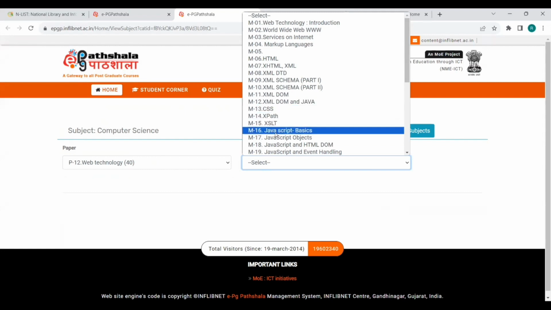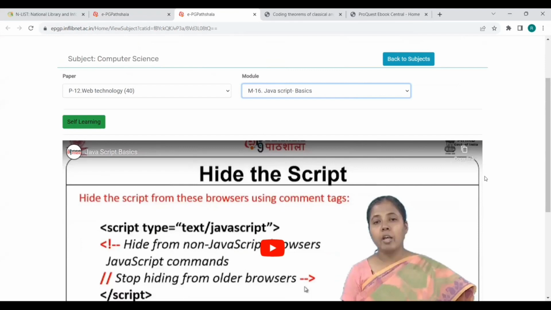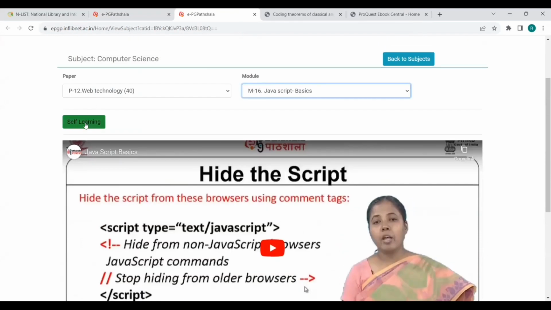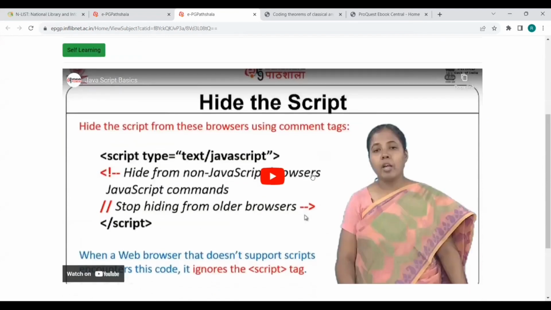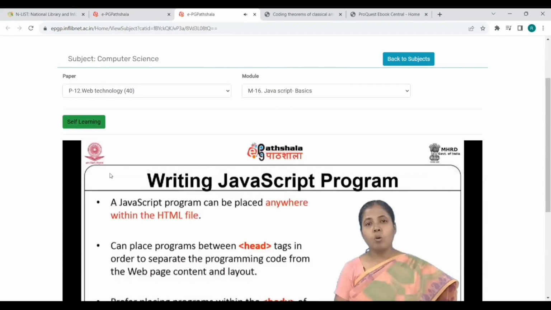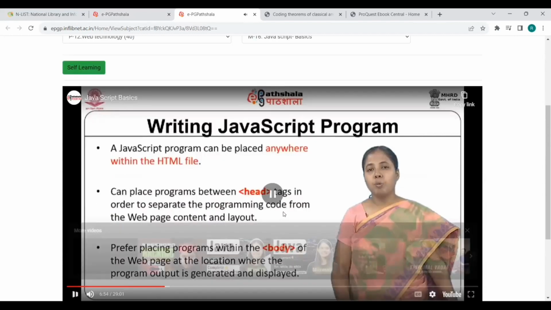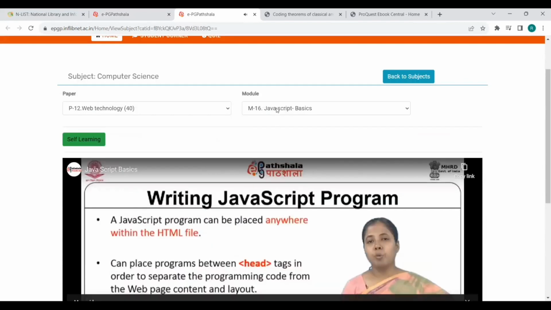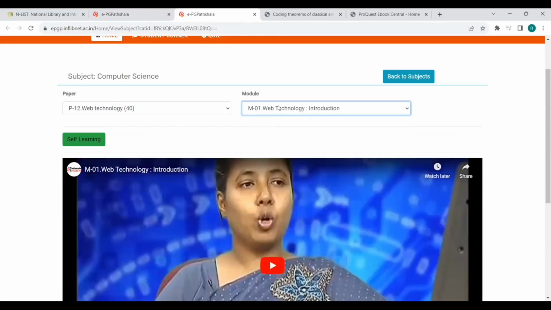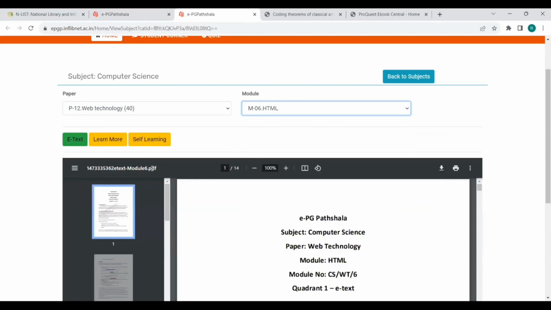For example, I want to learn about JavaScript basics. Here there will be two tabs. Here there is only one tab, self-learning. Self-learning means a video will be played regarding that particular topic. For example, if I click this, the corresponding video for that particular JavaScript will be shown, and you will learn about it with the help of the video tutorial. If you go to some others, here there is e-text, learn more, and self-learn.